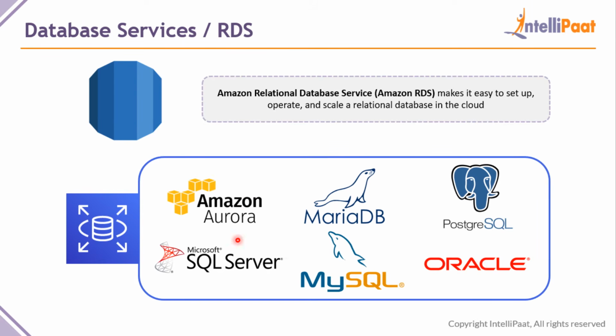So these are the 6 different database engines which RDS provides us. You can choose one of these database engines to host your database needs. So RDS provides a console, a web service. You can go to the RDS console, you can choose one of these databases, and then you can use this database. You will get an endpoint for this database, you'll get a port number for this database, and you can use this endpoint and port number like how you normally use a database.